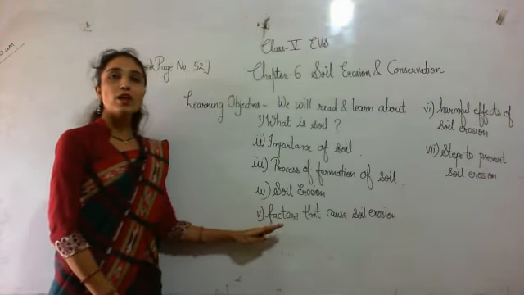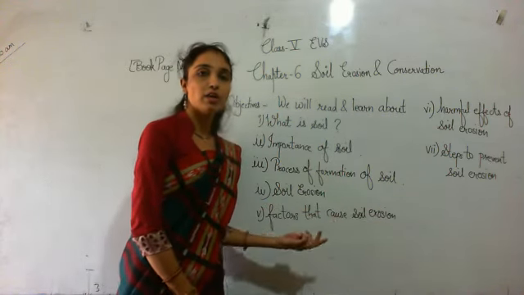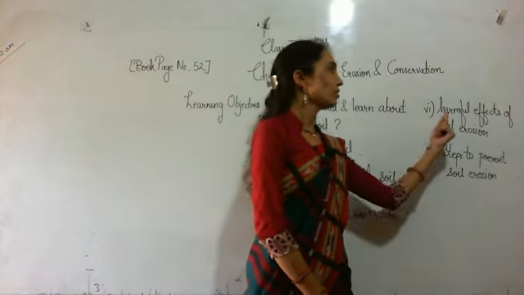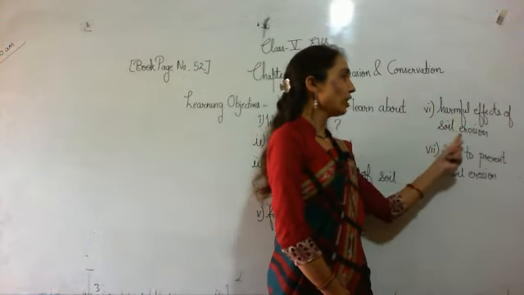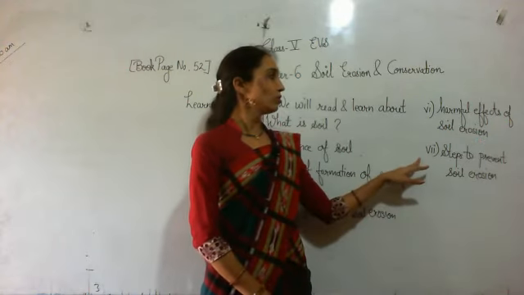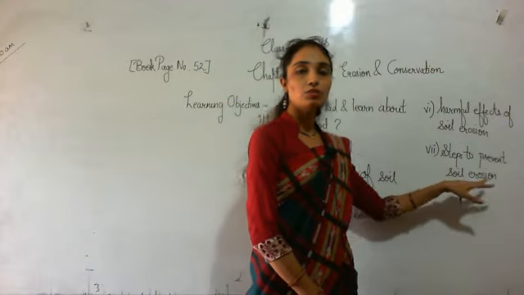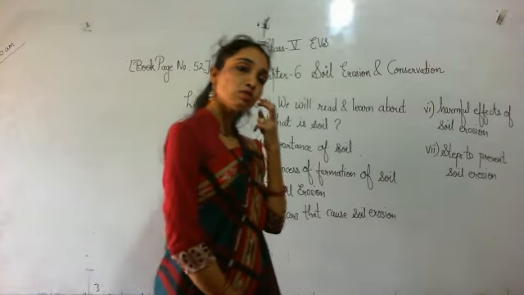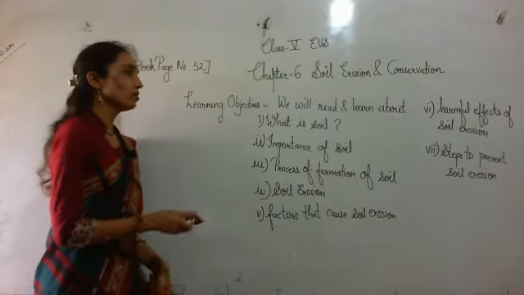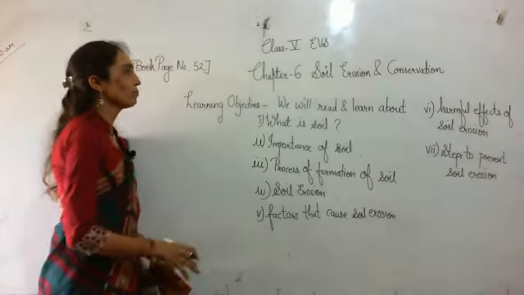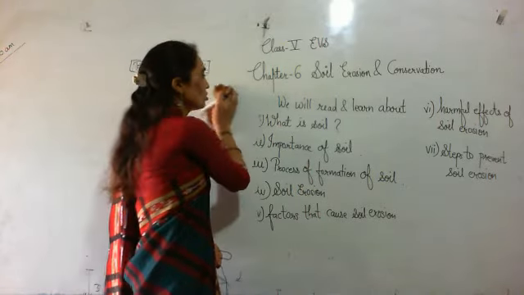Next is factors that cause soil erosion, then harmful effects of soil erosion, and how can we prevent soil erosion. So we will start with what is soil.